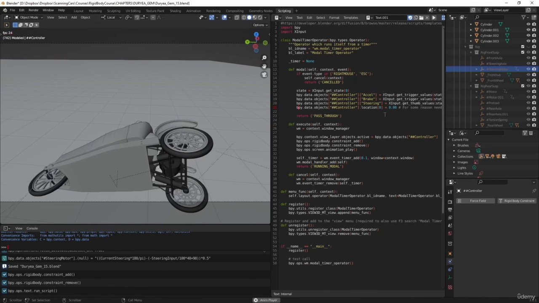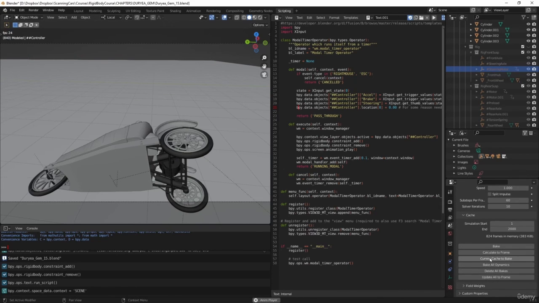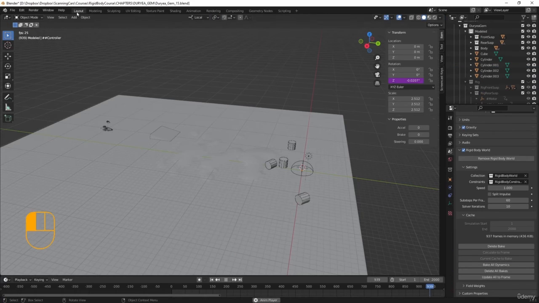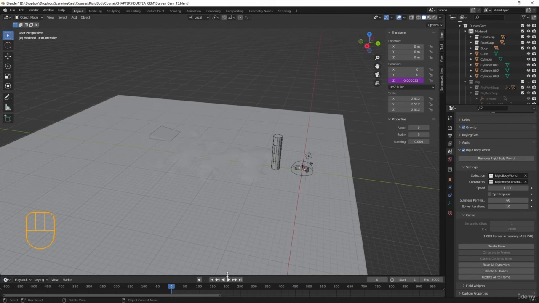All right, and of course, if you want to save this animation, you can come over here and current cache to bake. And we can go out to layout. Oh, first we need to escape out of here, don't we? Okay, now we can watch it.